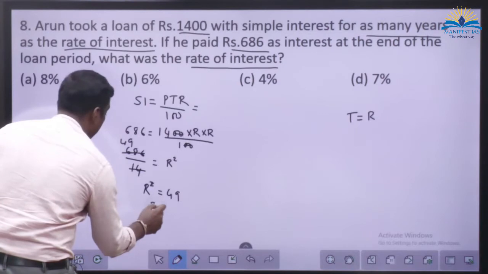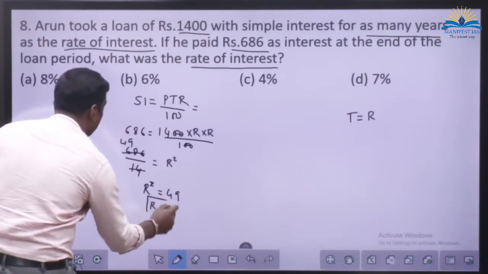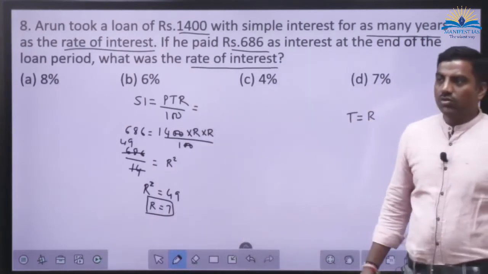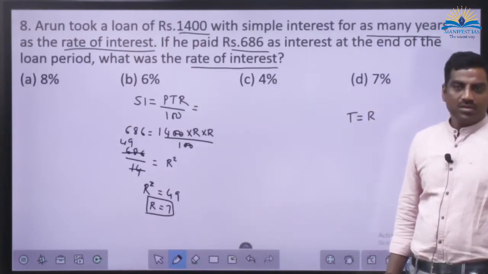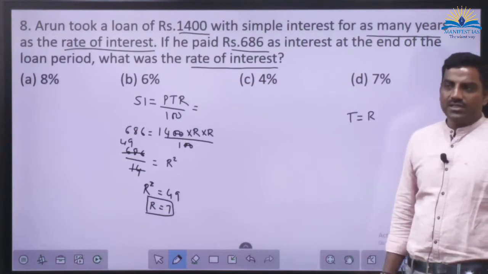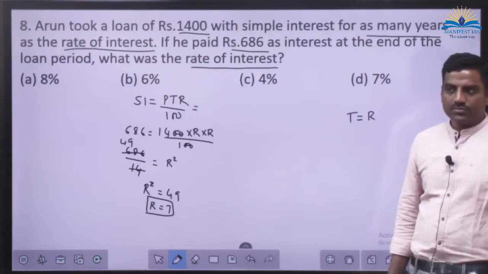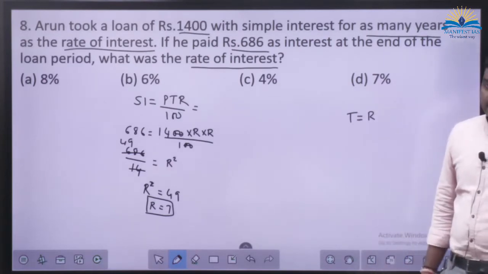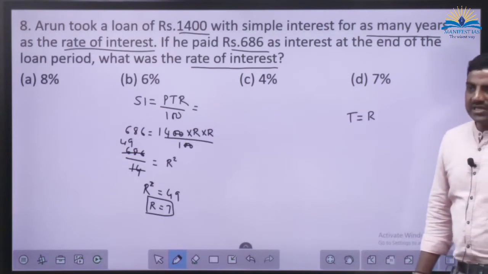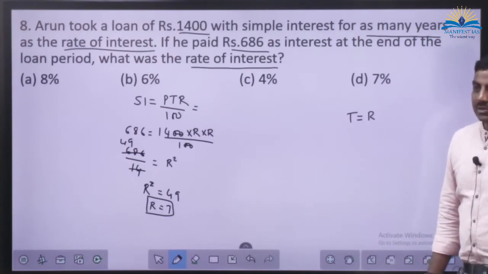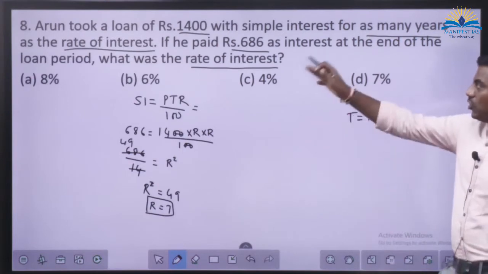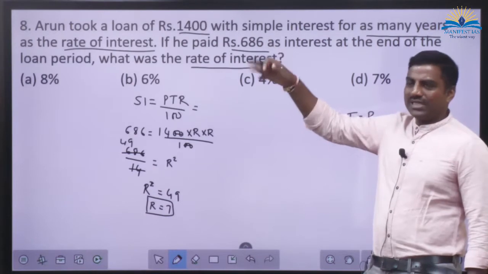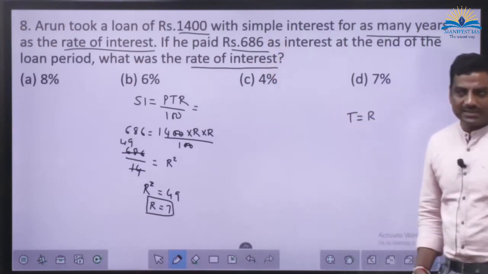R is equal to 7. R is equal to 7. Correct? Any problem? So 7% for 7 years. Done? 7 years, 7%, 49%, somewhere close to half. So 1,400 is earning somewhere close to half of it, 700. So that 1% minus will get us 686. Done?